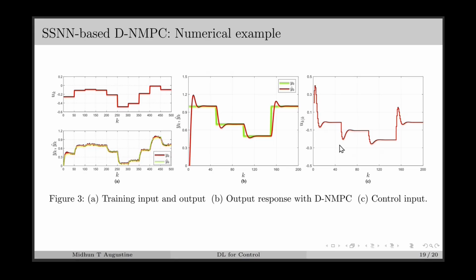To summarize, we can use either the SSNN or SSNNO model for identifying a state space model from input-output data. And these models are particularly useful in modern control approaches such as MPC and adaptive control.